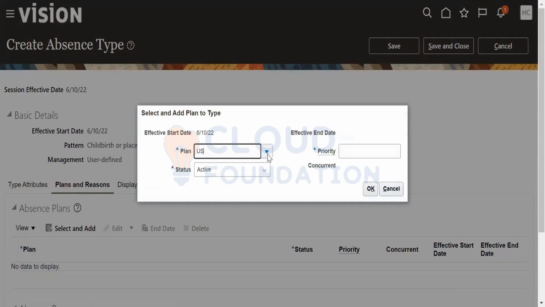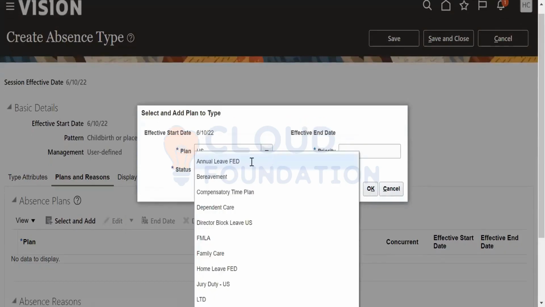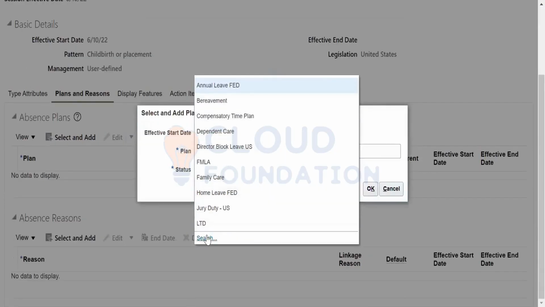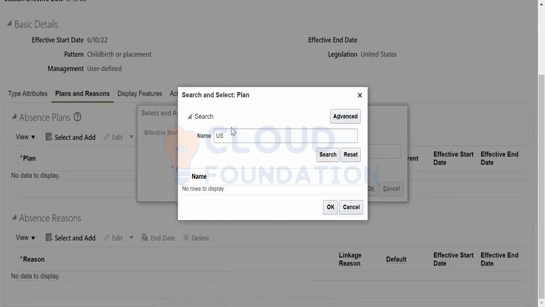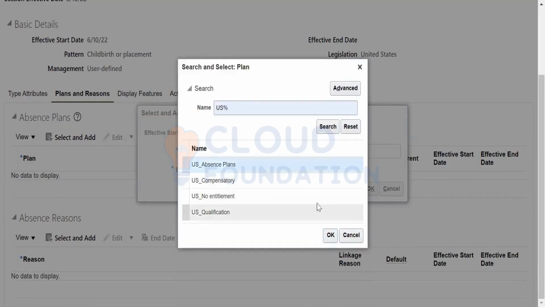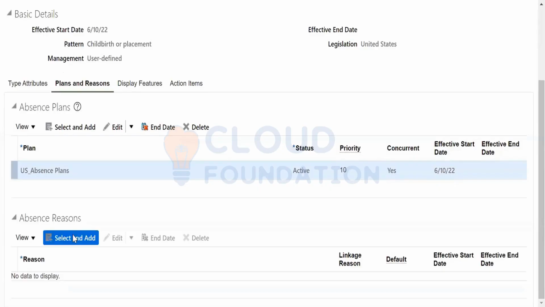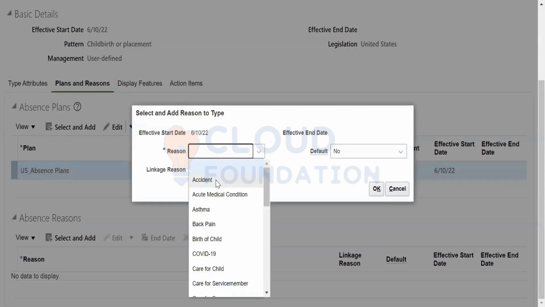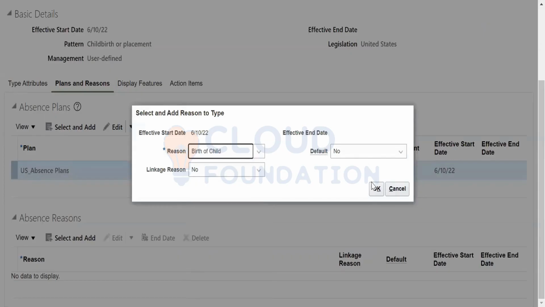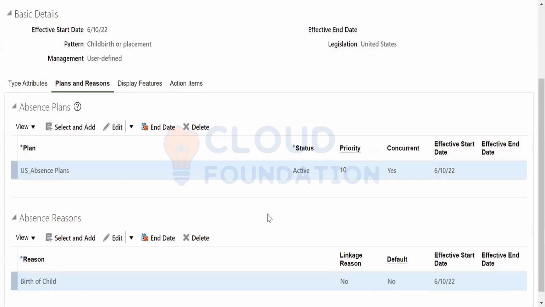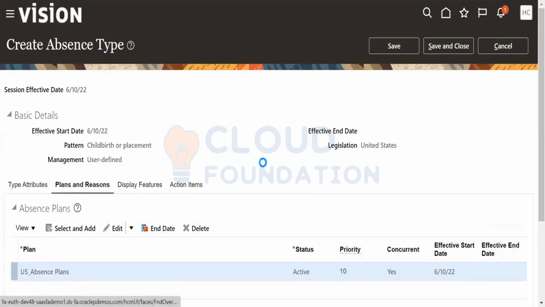Absence plans. What are the absence plans that you have, like you cannot understand absences in one go. Click for whichever absence plan. Click on your absence plans, priority 10. Absence regions. You can write the birth of a child. Default. So this is the absence plan.